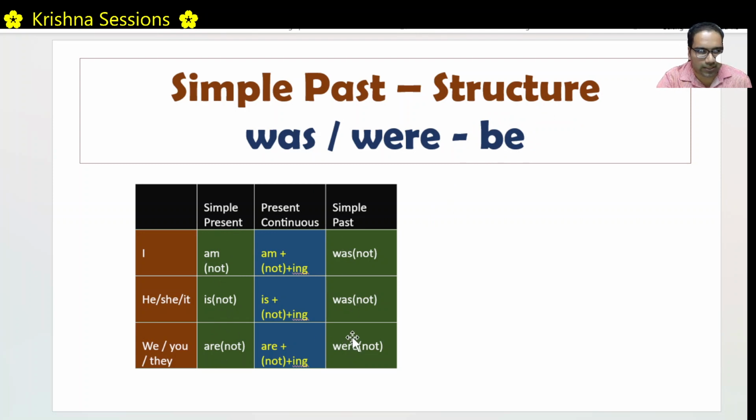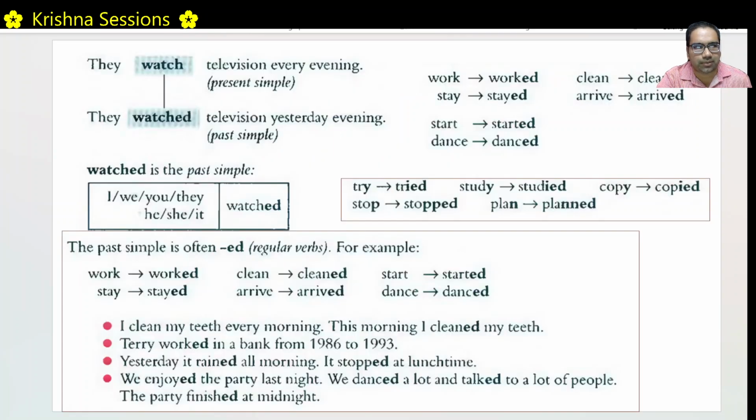But normal verbs are not like this. Normal verbs are simple. They do not have so many forms. So that's why we took be separately. There are a lot of normal verbs which are very simple. Let's look at some examples. Let's look at this example. They watch television every evening.